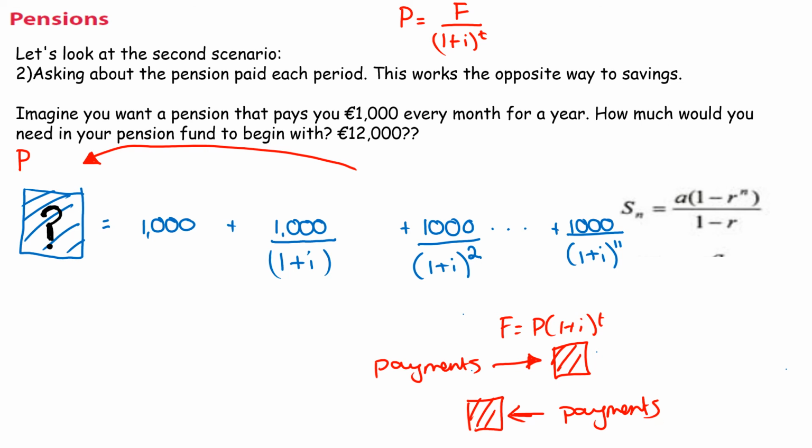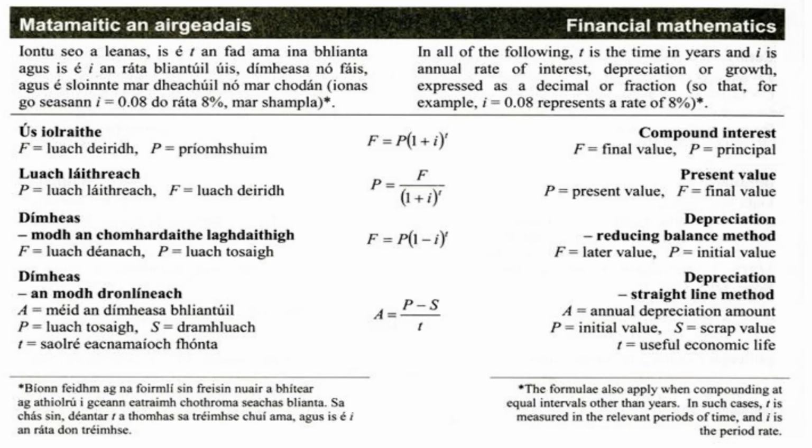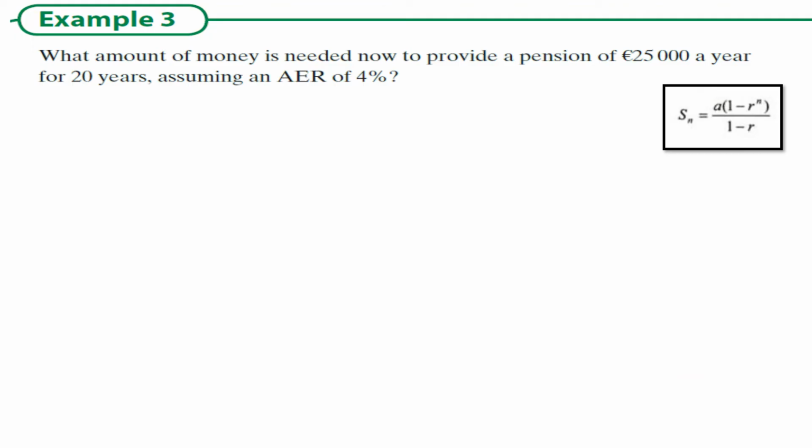So that's, again, they're both in the log tables and we've worked with them. F divided by 1 plus I to the power of t. And we still do the same thing because it is geometric, so we're multiplying, finding our OR, and so on. So there's our formula we're focusing on. It's that present value formula.